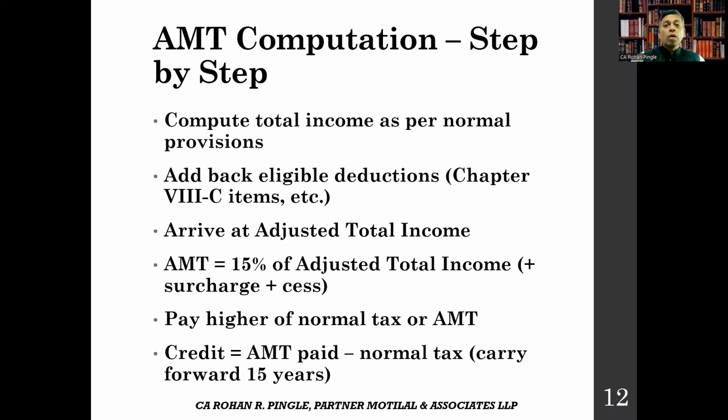Let's see the AMT computation step by step. Compute total income as per normal provisions, add back eligible deductions, and arrive at adjusted total income. Then your AMT equals 15% of adjusted total income plus surcharge plus cess. Pay the higher of normal tax or AMT, and your credit will be AMT paid minus normal tax, carried forward for 15 years.